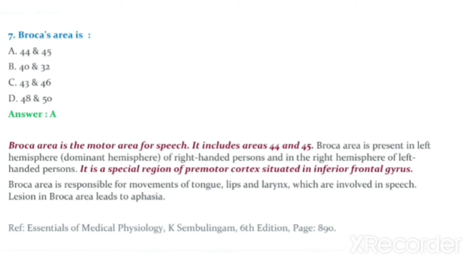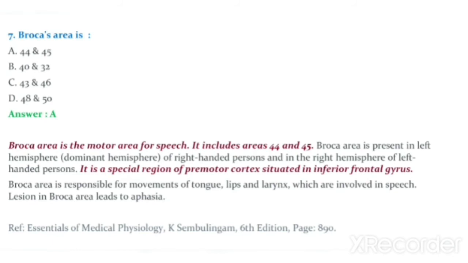Question number 7. Broca's area is option A 44 and 45, option B 40 and 32, option C 43 and 46, and option D 48 and 50. The answer is option A, that is 44 and 45.